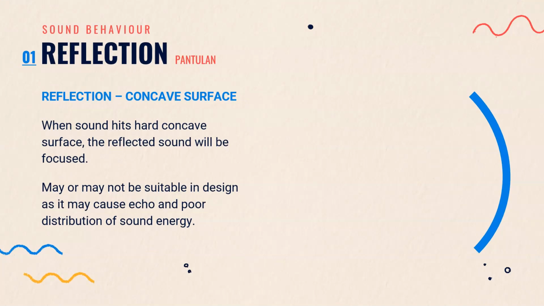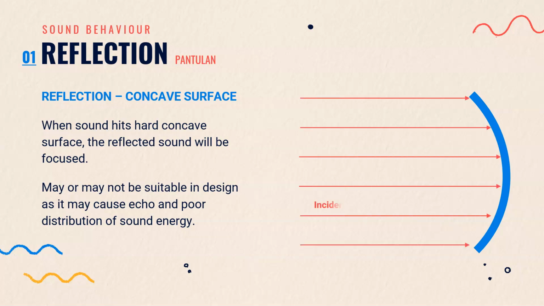The next is reflection on a concave surface. If the surface is concave, the reflected sound will be focused at one point. That is why when you are in a mosque, you can hear the lecture even though the speaker didn't use a microphone. While this design is common in mosques, it may not be suitable in spaces of different function like an auditorium and areas where a high level of privacy is needed.